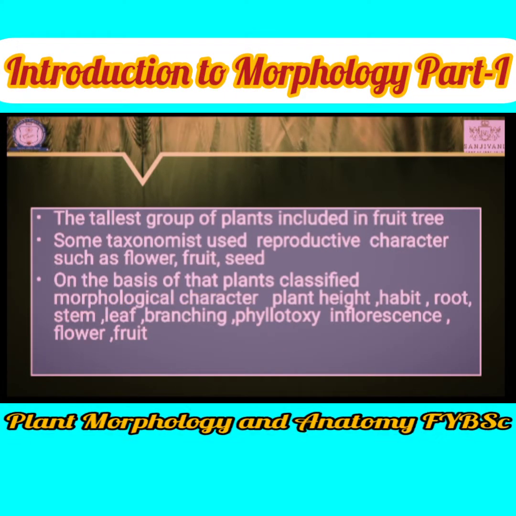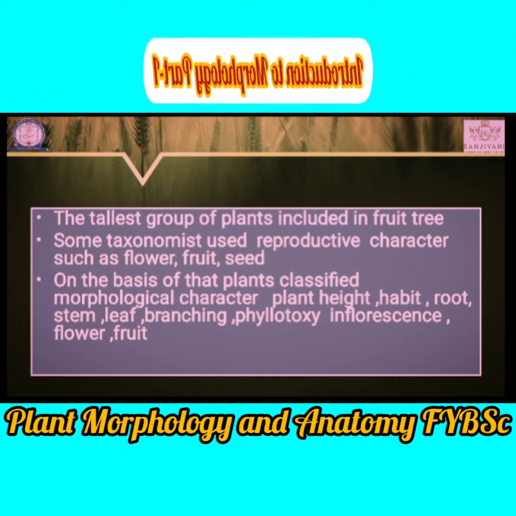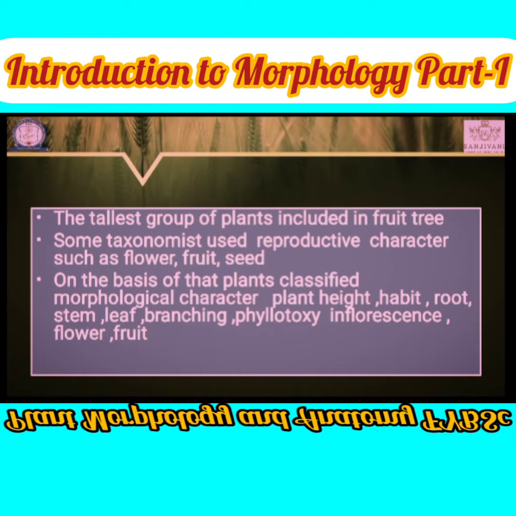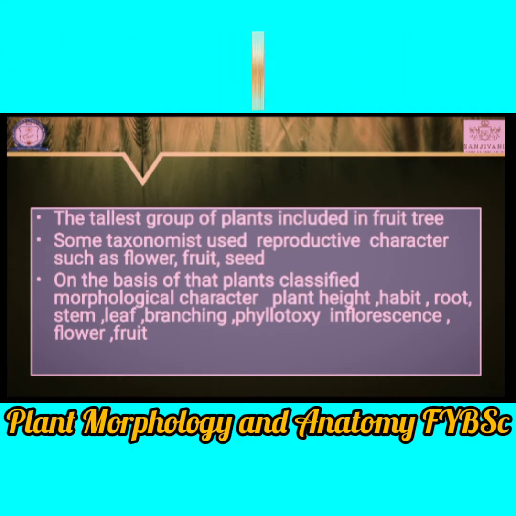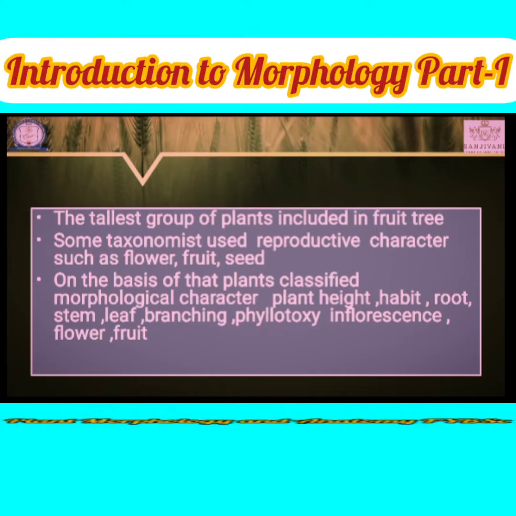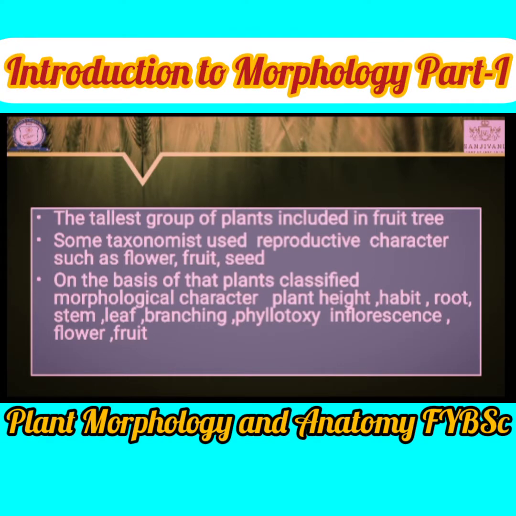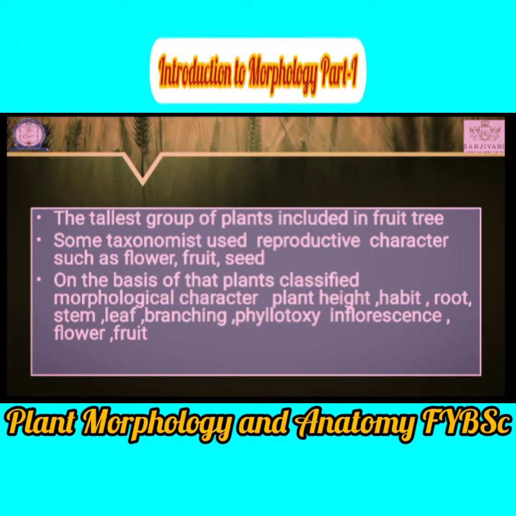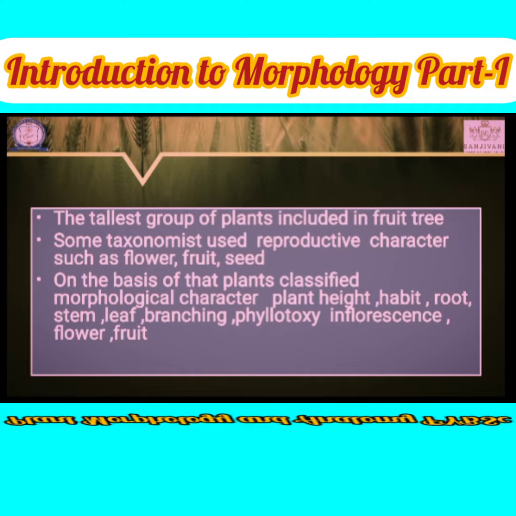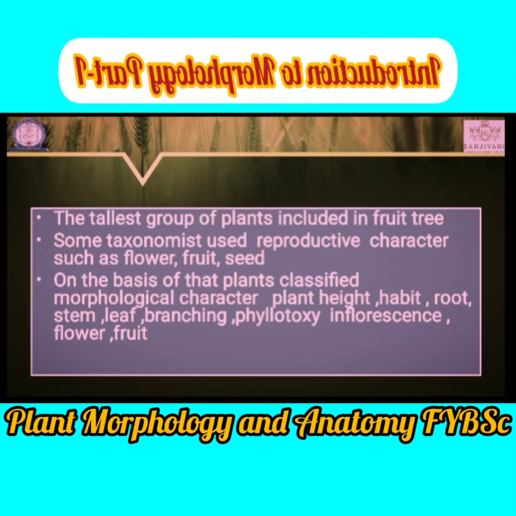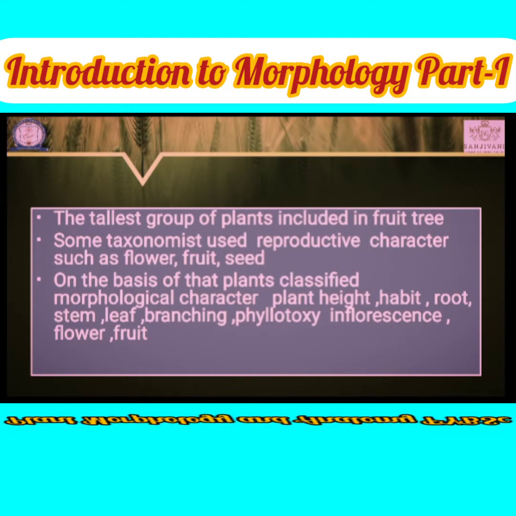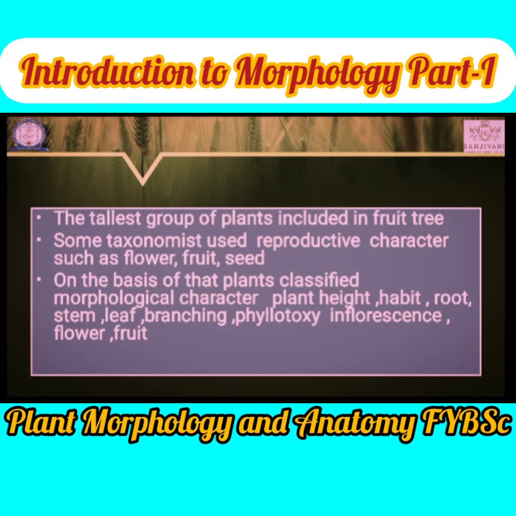Then some morphological characters used for classification may be plant height, habit, root, stem, leaf, branching, phyllotaxy, inflorescence, flower, fruit. Those are some characters used for classification.